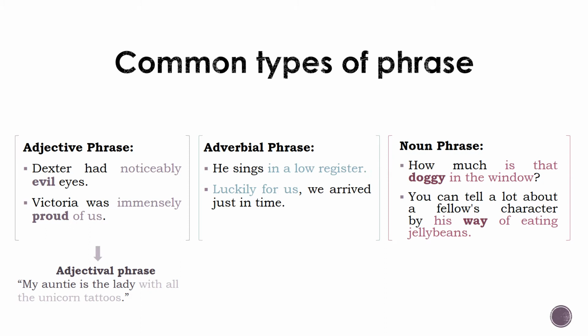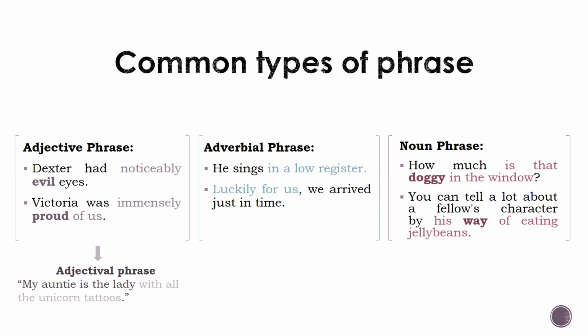The second one is adverbial phrase. An adverbial phrase is a group of words that functions as an adverb. In these examples, the adverbial phrases are colored. He sings in a low register. Here, in a low register modifies the verb sings, as it is headed by the preposition in. This adverbial phrase is also a prepositional phrase.